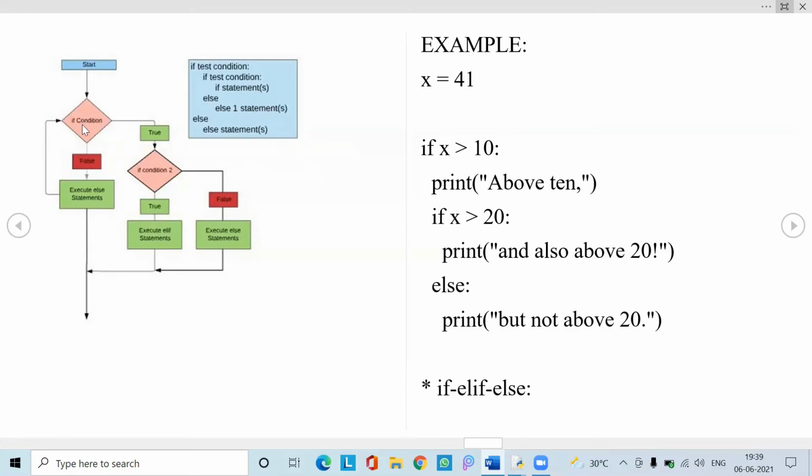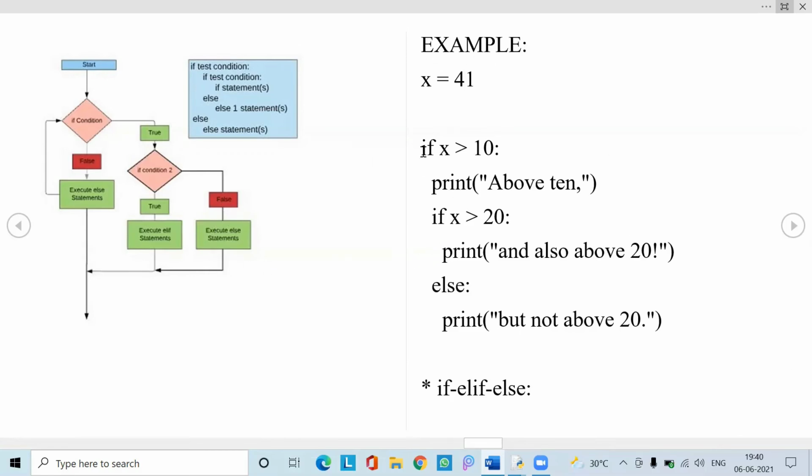This is the start. If the first condition is satisfied, it goes to the inner if condition and then checks whether that condition is true or not. If this condition is not satisfied, it directly goes to the outer else and executes whatever statements it has in the block. If the inner if condition is successfully satisfied, it executes the statements of the inner if, or else the false statements. Finally, the cursor moves to the end of the program when the statements are completed.